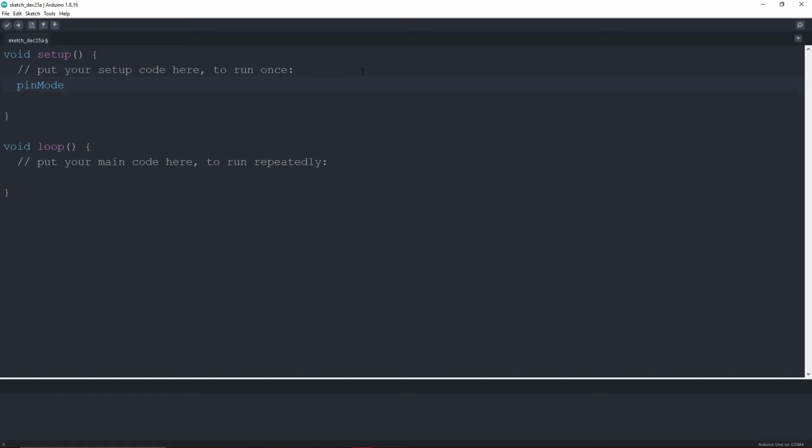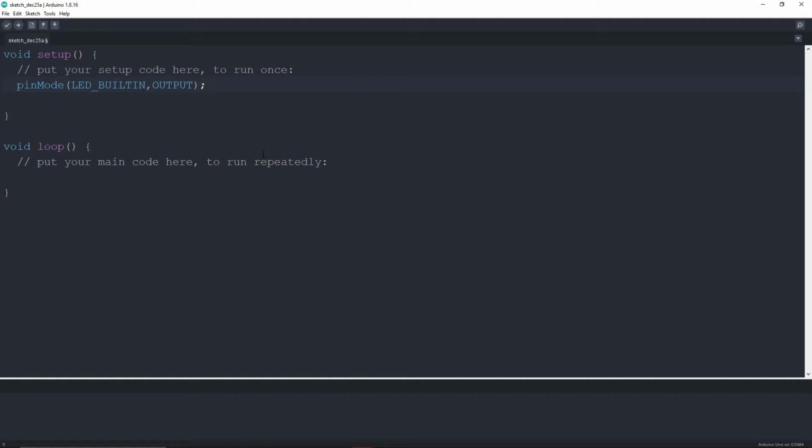Inside here we will type LED_BUILTIN, and we are going to provide another parameter, OUTPUT, because this LED will be our output. If you want to take an input from a sensor, you just need to type INPUT in the pinMode. Once that is done, we add a semicolon at the end of this line.